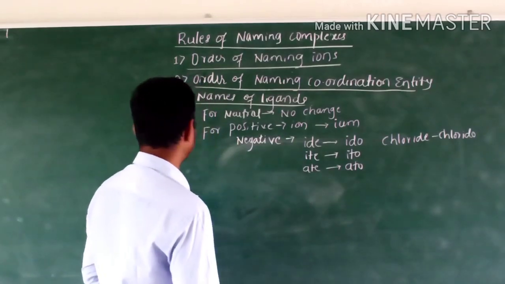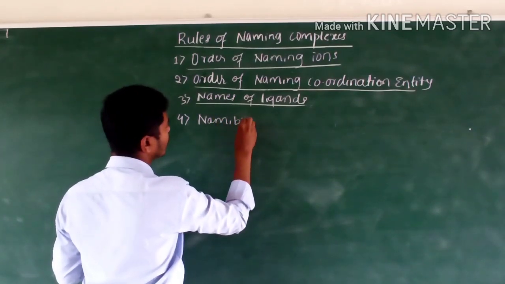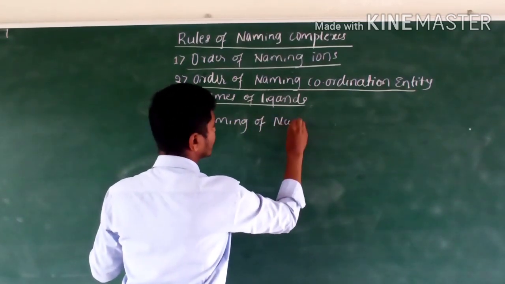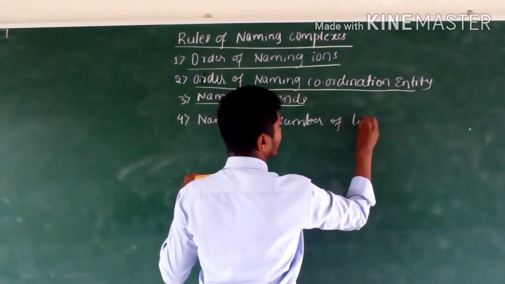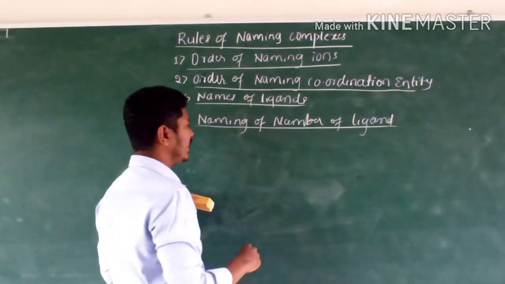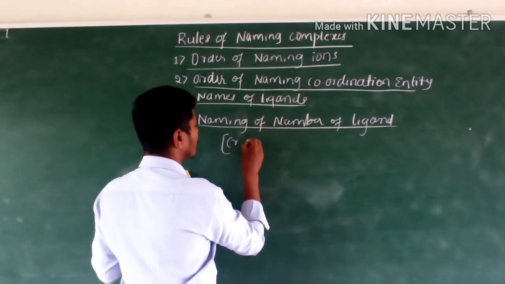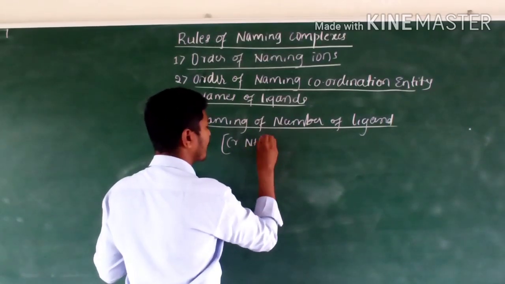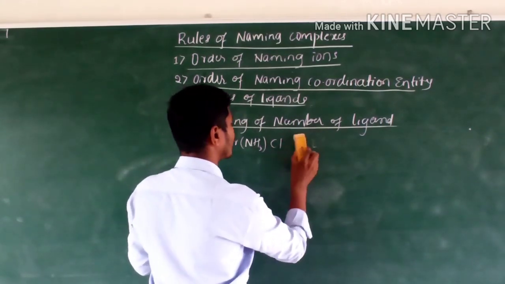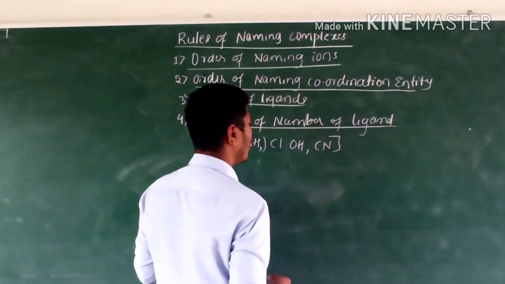Okay, next concept is naming of number of ligands, when there is more than one type of ligand. For example, a complex containing chromium with ammonia, chloride, bromide, iodide, hydroxide, cyanide. How do we name them?